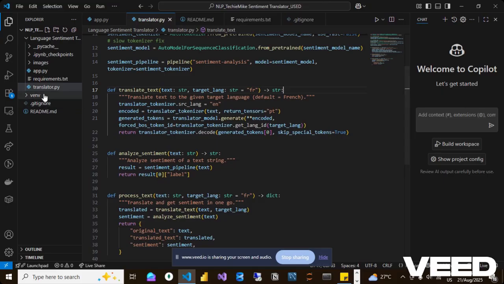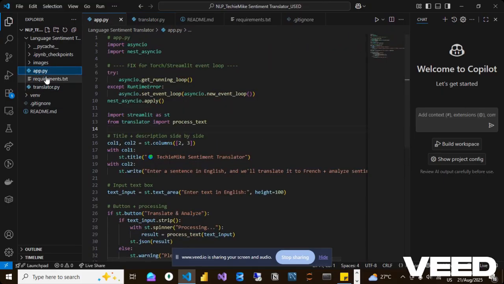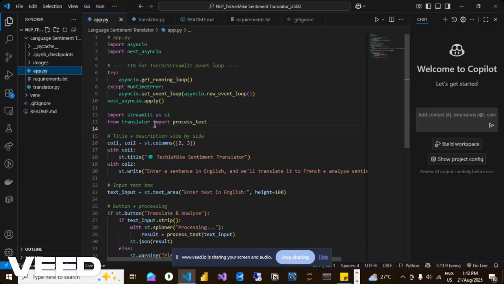Basically, there will be another file, like I said, which is going to be behind the Streamlit application that will be deployed so that everyone can see. Under here, I imported asyncio, which helps two processes to run concurrently inside of this Streamlit application. So I imported my Streamlit. My process text was imported from my translator.py, and I named my Streamlit application the front end.